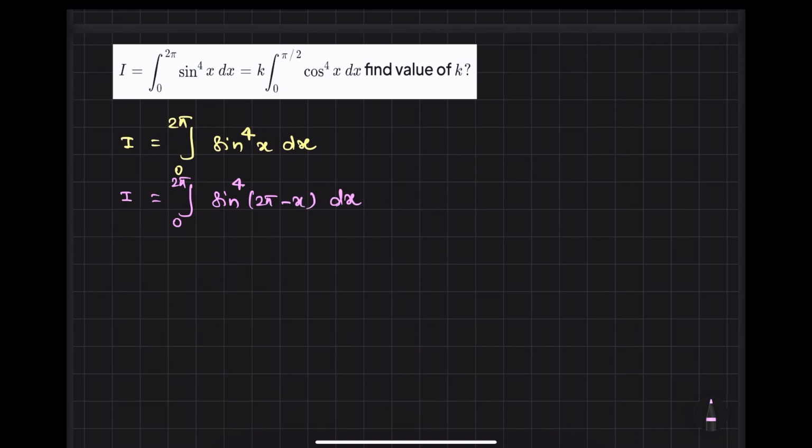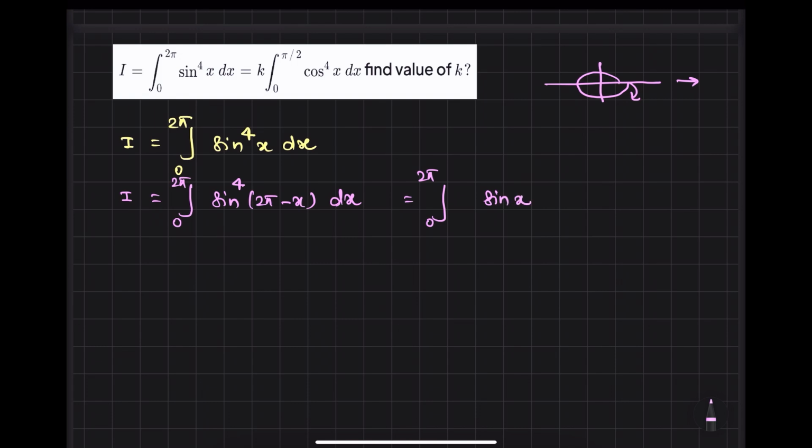Now look at this: sine of 2 pi minus theta. You are taking help of the horizontal axis, this is 2 pi and then minus x. Whenever you take help of the horizontal axis, there will be no change, so it remains sine x.